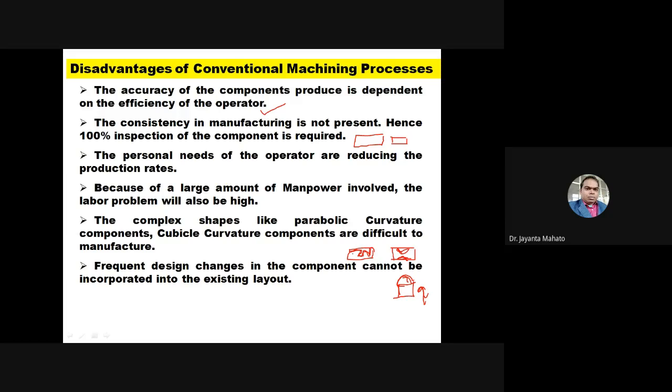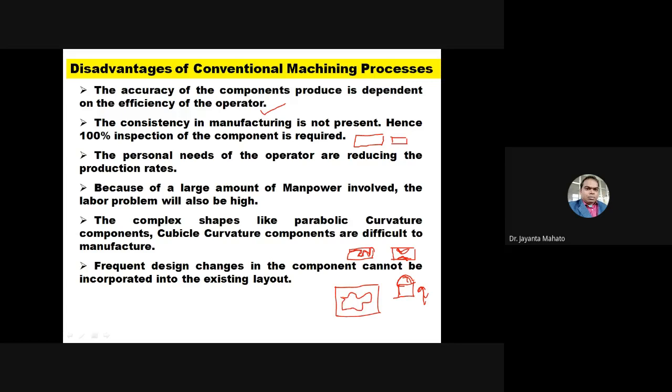But a complicated shape is not possible by this conventional machining process. In non-traditional machining processes, this complex type of shape is possible. Suppose this is a sheet metal, and you want to get an internal part like this.